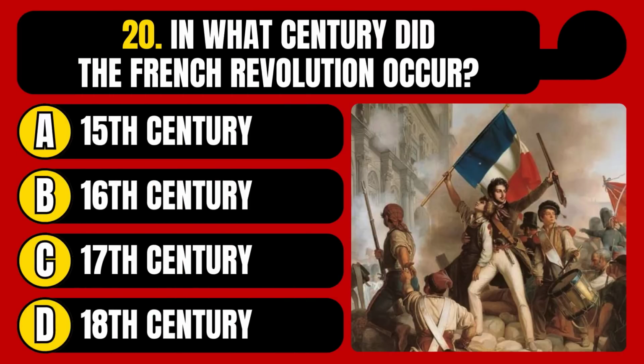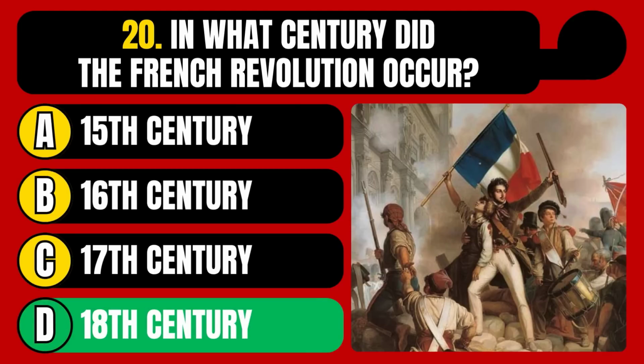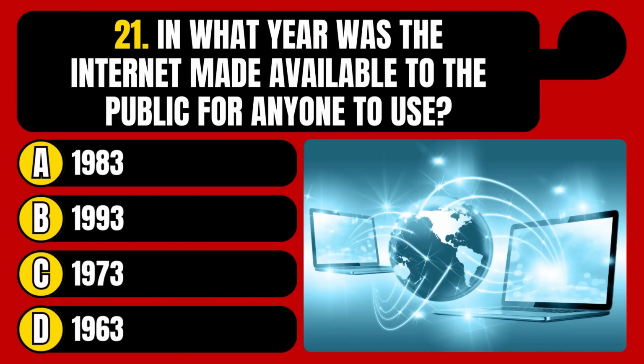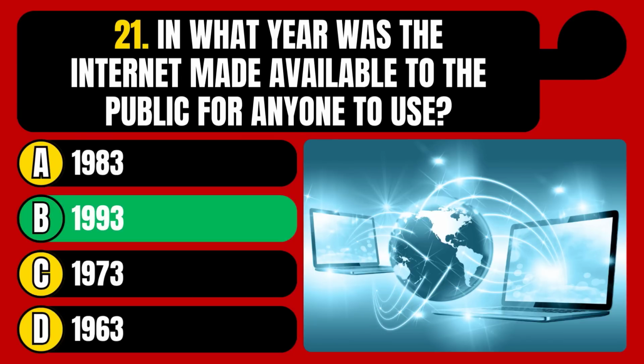15th century, 16th century, 17th century, or 18th century? The correct answer is option D, 18th century. In what year was the Internet made available to the public for anyone to use? 1983, 1993, 1973, or 1963? The correct answer is option B, 1993.